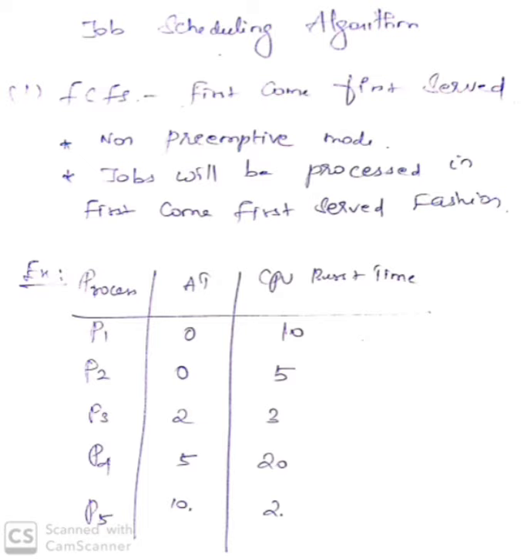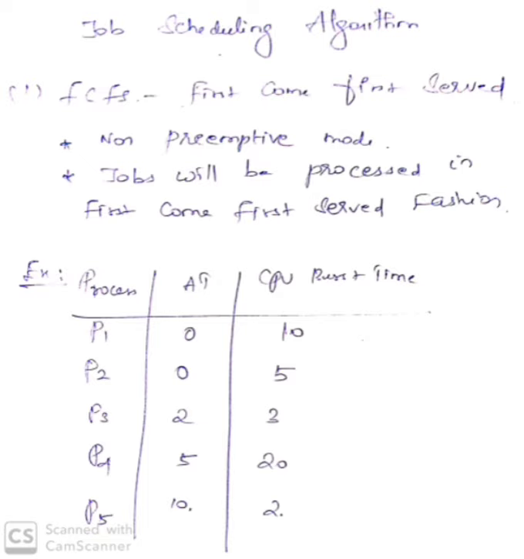We are going to see this with the help of an example. Five processes are given, P1, P2, P3, P4, P5, and the arrival times are also given: 0 for P1, 0 for P2, 2 milliseconds for P3, 5 milliseconds for P4, and 10 milliseconds for P5. The last column is the CPU burst time. For example, P1 arrives at time 0.